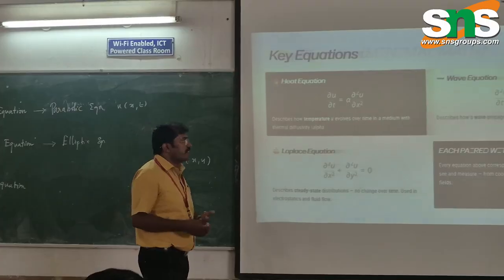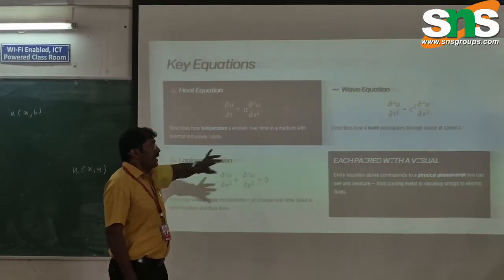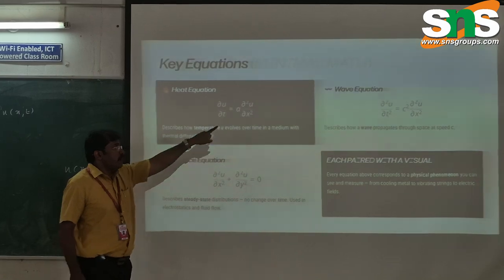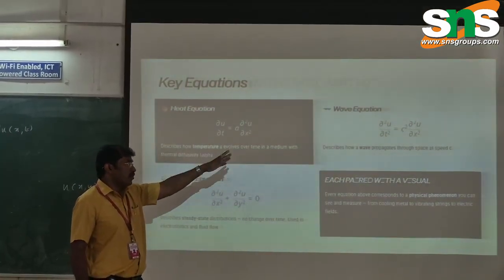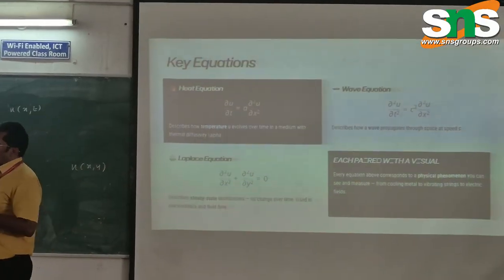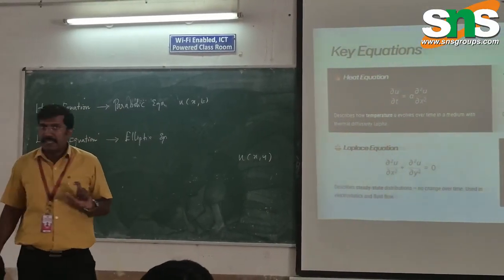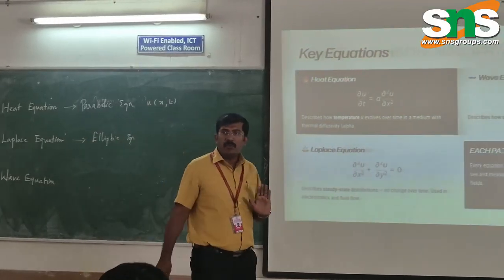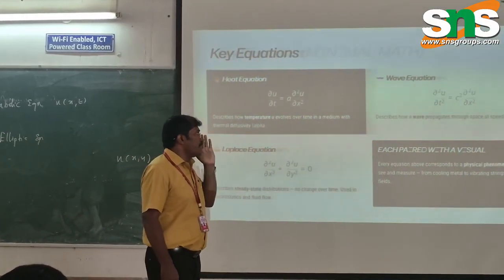When you talk about the third type, that is the wave equation, wave equations are connected with again two variables, because you can see ∂²u/∂t² is equal to c² ∂²u/∂x². Here also u is a function connected with two variables, x and t. So it is a partial differential equation again.